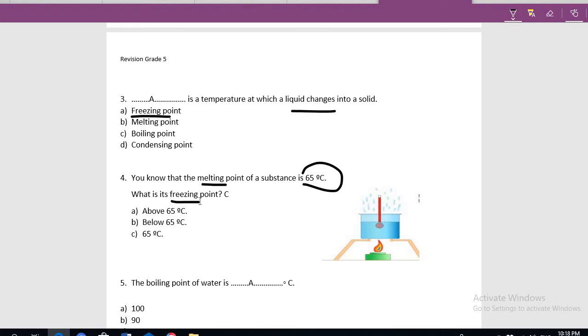The temperature when the ice starts to melt into liquid is the same as the temperature when the liquid starts to freeze or turn into solid or ice. So when the melting point equals 65, the freezing point also equals 65.